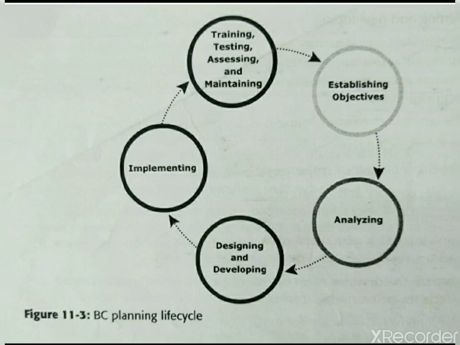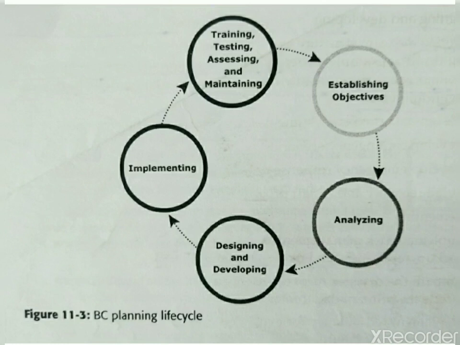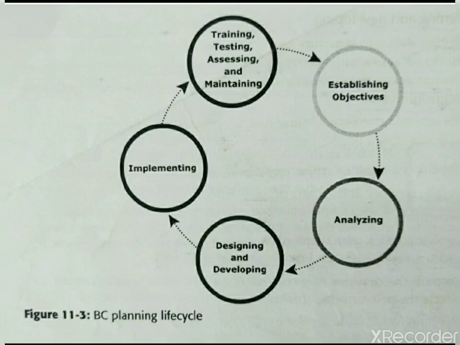Then after that we have to go for performing damage assessment of the processes, as well as we need to develop the review of the recovery plans. So that is, we start with the testing procedure. In case of testing, we have to test the plan regularly and evaluate its performance, and we have to identify the limitations of that plan. So that is nothing but we will go for the assessment step. We will assess the reports, identify the limitations, and according to those limitations we are going to update the BC plans, and recovery and restart procedure will be changed.